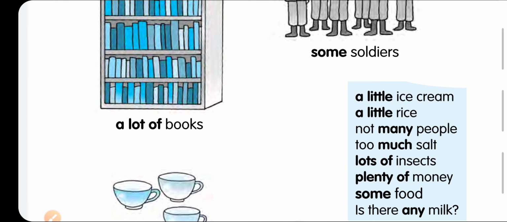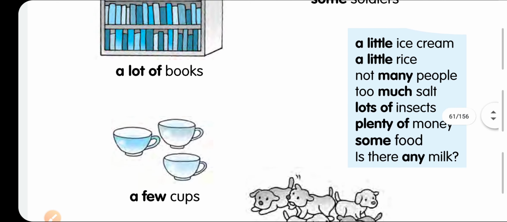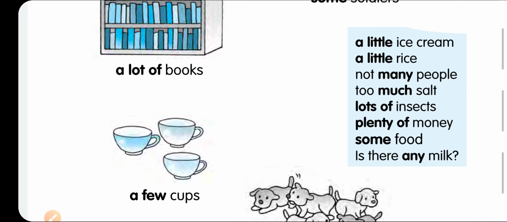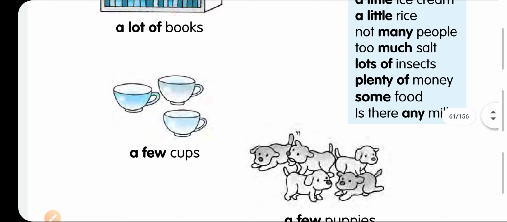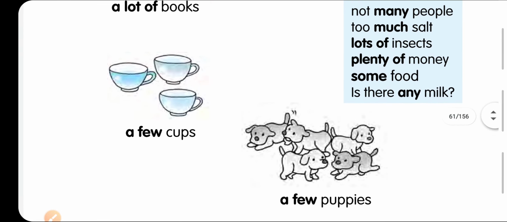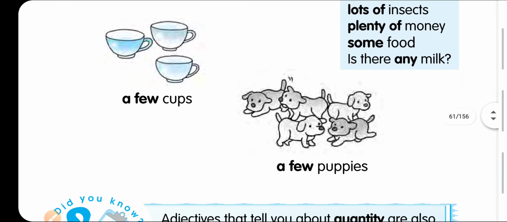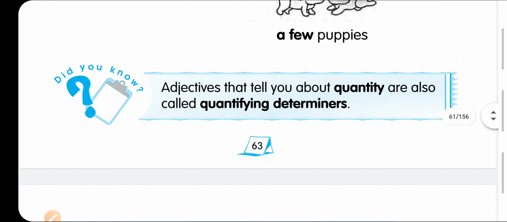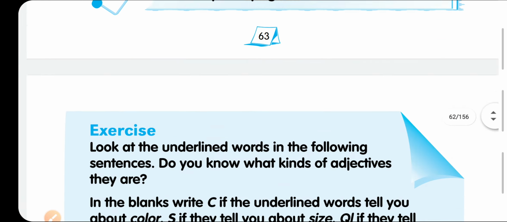That's why: not many people, too much salt, a lot of insects, plenty of money, some food. Is there any milk? So a few, a lot of, many, much, plenty, some, any. All these are adjectives of quantity. It is very difficult to count, that's why we use words like some, plenty, few. These are also called quantifiers and determiners.